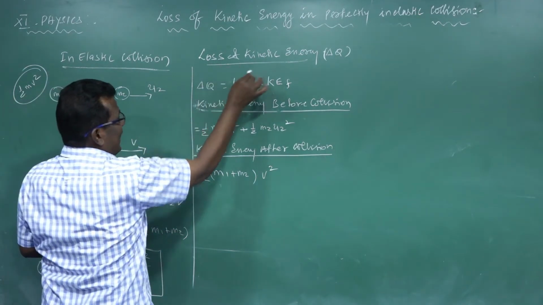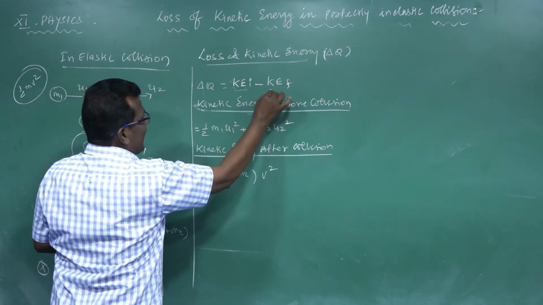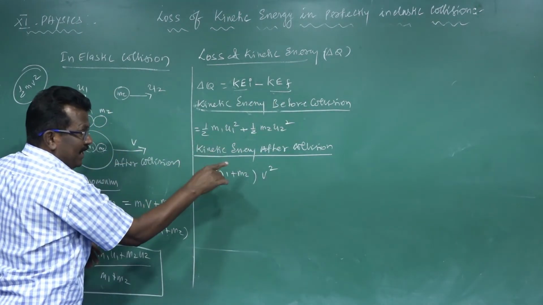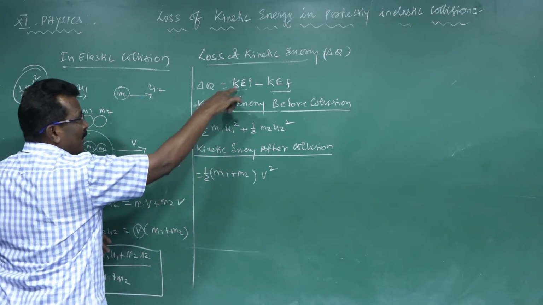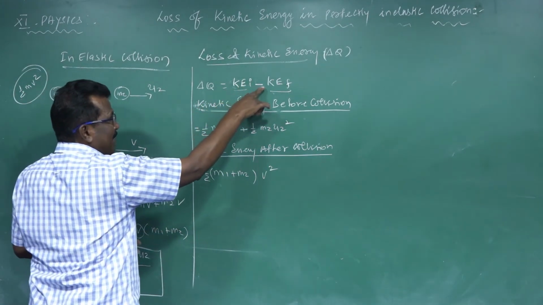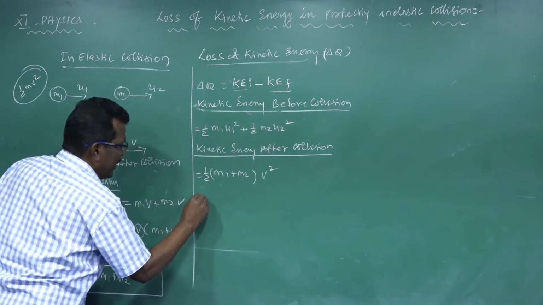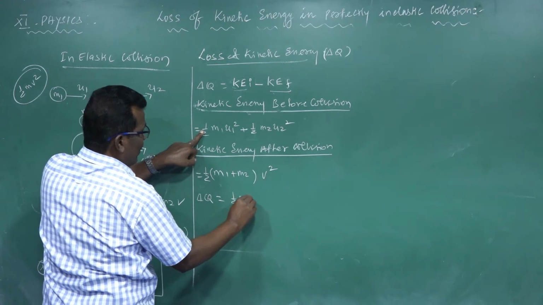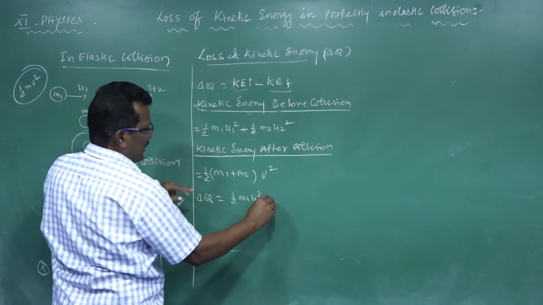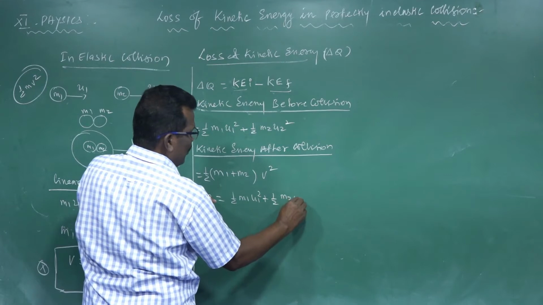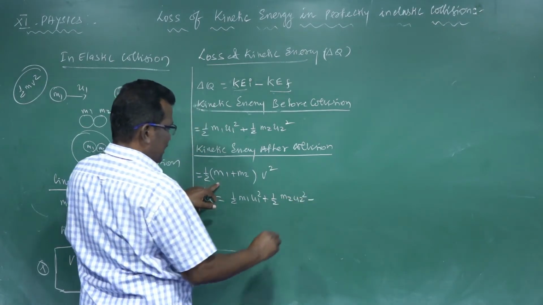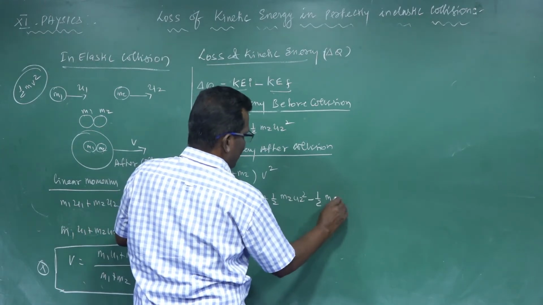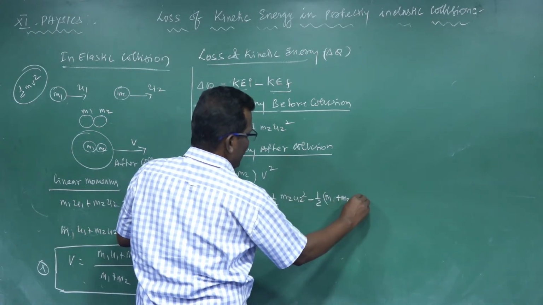So the loss of kinetic energy is initial kinetic energy minus final kinetic energy. Initial kinetic energy is before collision, final kinetic energy is after collision. So del Q is equal to half m1 u1 square plus half m2 u2 square minus half m1 plus m2 v square.